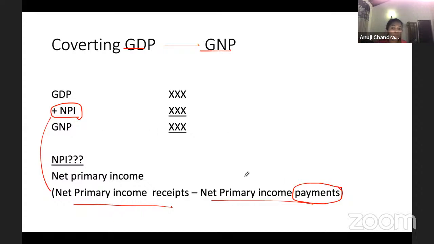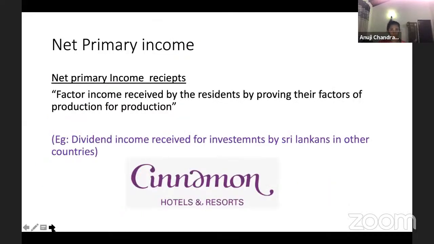Receipts, we have to add. Payments, we have to deduct. So GDP plus net primary income receipts minus the net primary income payments, then you get the gross national product. I hope it's clear. Okay, that was the last bit.